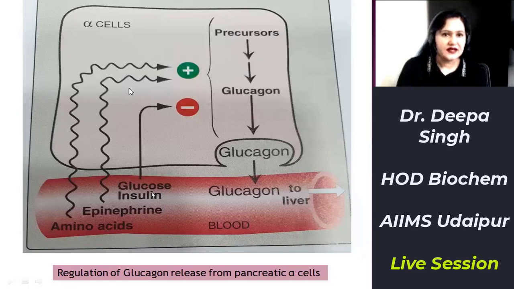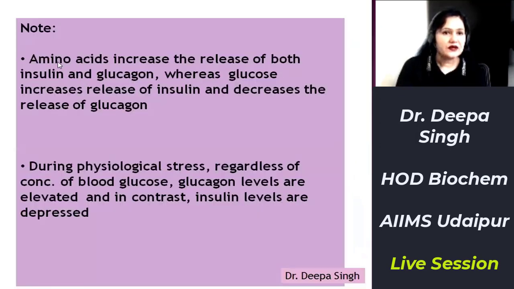So the summary is that amino acids will increase secretion of both insulin as well as glucagon, whereas increased concentration of glucose will increase the secretion of insulin but decrease the secretion of glucagon. And during physiological stress, whatever the concentration of blood glucose may be, only glucagon will be secreted and insulin secretion will be inhibited, thus preventing hypoglycemia.